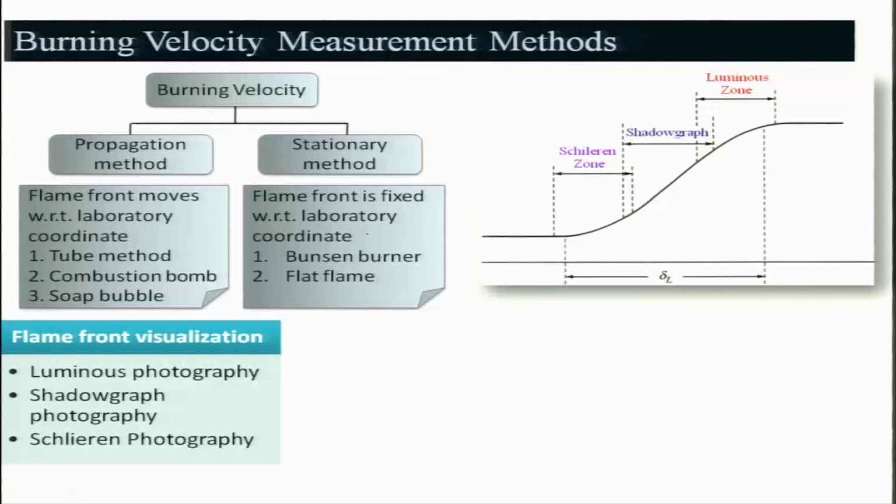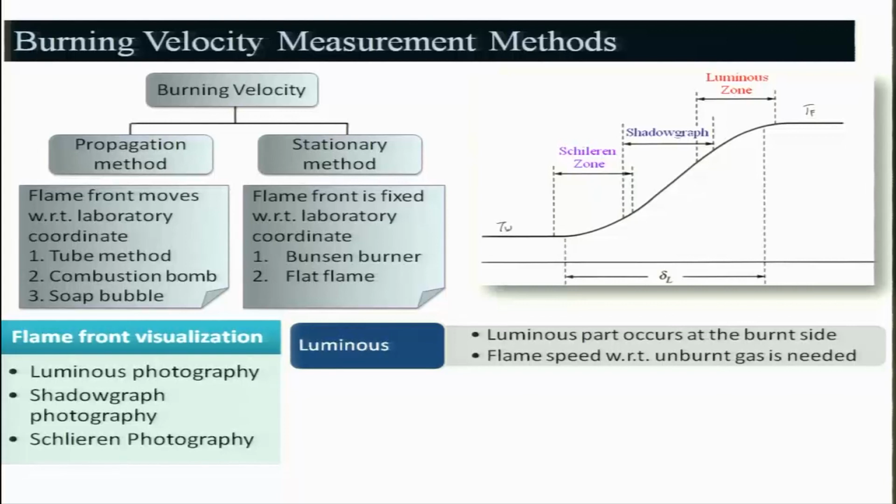And if I take this flame thickness, the Schlieren zone will be in this region near the initial side, if you consider this is Tu and this is Tf, and shadowgraph in between, right, whereas the luminous zone is in the higher temperature zone where the luminous photograph will be coming.